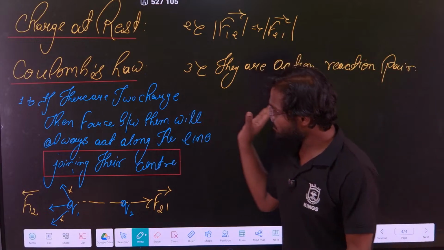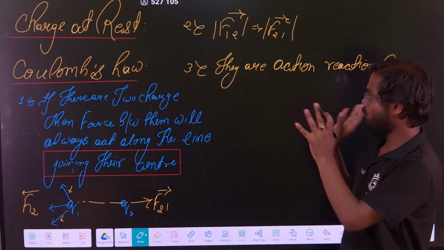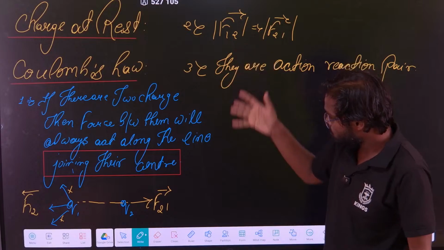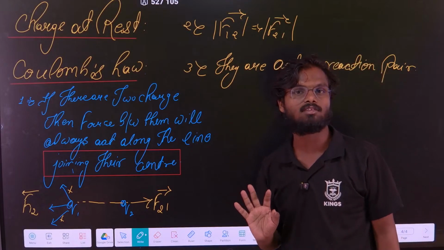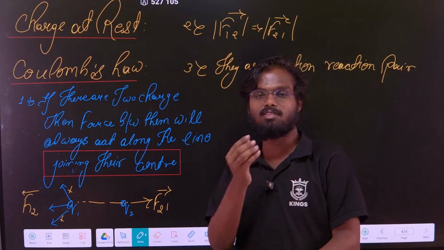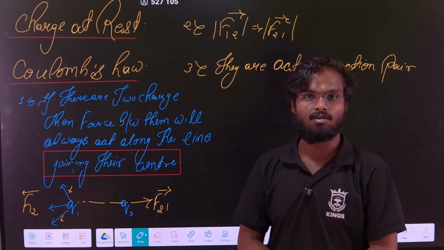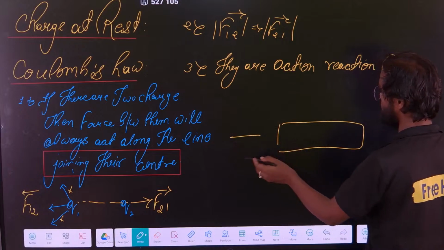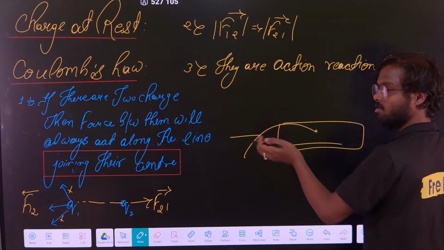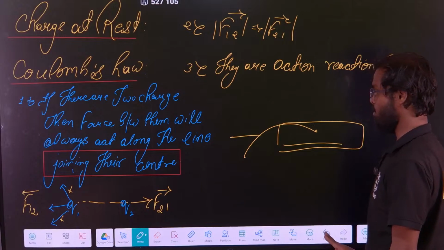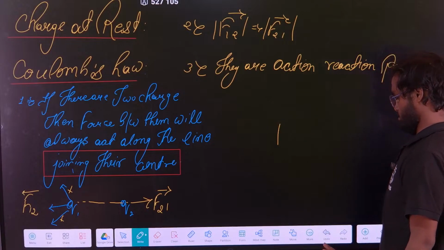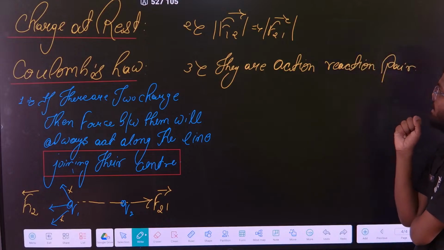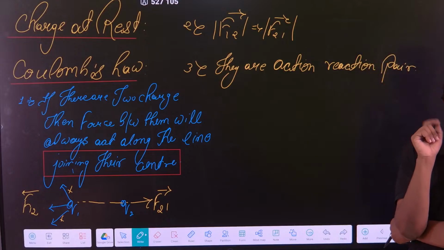Clear? We haven't seen the formula, we are just seeing the important points now. Students don't know these points, that's why they are not able to solve the questions. I have seen most students not able to apply Coulomb's law. We will solve this type of question, for example, there is a rod, there is a charge, and you have to find the force due to the charge on the rod. We will solve all types of questions. Just be patient. They are an action reaction pair.